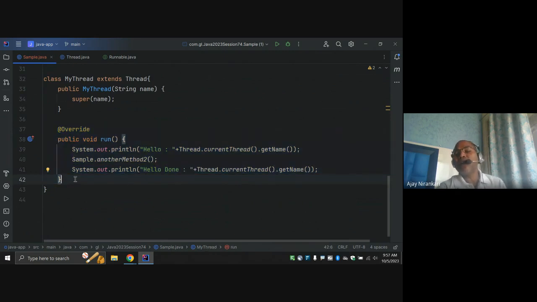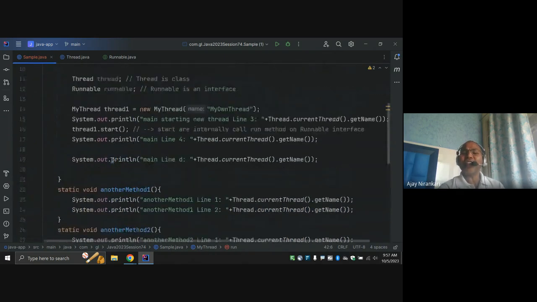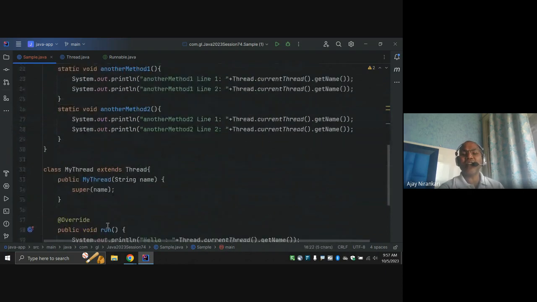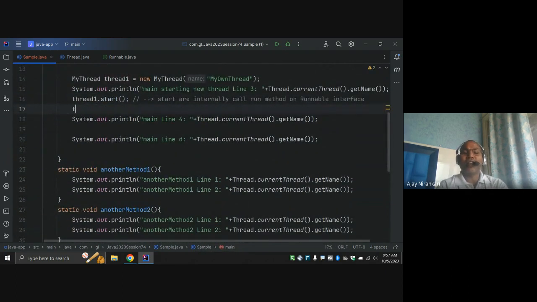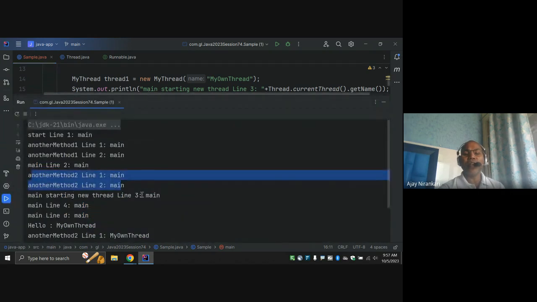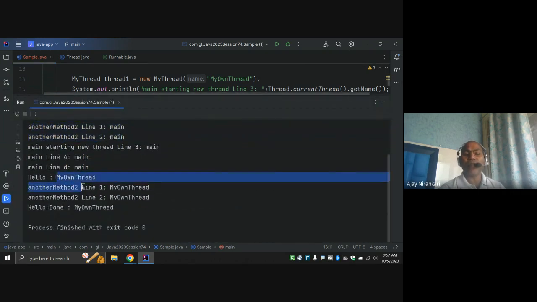So sometimes an initial developer thinks, if the start method internally calls this run method, then why can't I call it myself? Why can't I say here thread one dot run itself, right? You can do that. So let's understand. I comment here, and you look at the output. Notice all this is done by your my own thread, right?